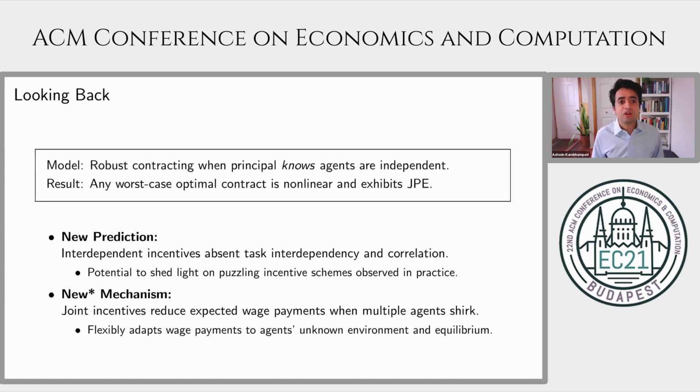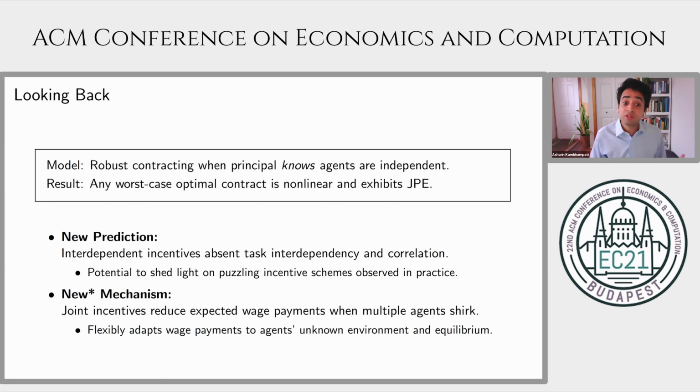So let me wrap up this talk. So what do I do in this paper? I consider a robust contracting problem in which the principal knows the agents she compensates are independent. I show that in any worst case optimal contract, individual wages are both nonlinear and exhibit joint performance evaluation. This yields a new prediction, which hasn't been observed in the literature previously, which is that interdependent incentives might actually have value absent task interdependency and correlation in performances.